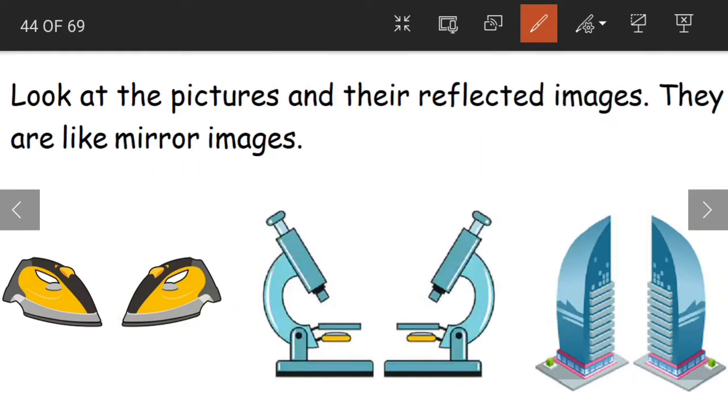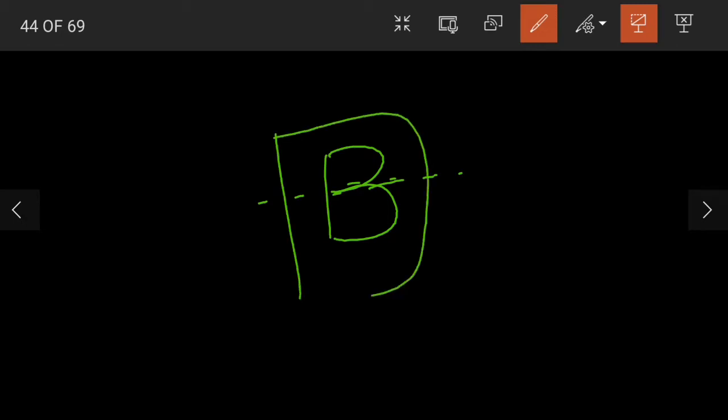Now you might get confused between the symmetry that we have learned and these reflected images. See children, say the letter B, the alphabet B. What is the line of symmetry here? Here, this dotted line in the middle becomes the line of symmetry. It is dividing the given alphabet into two mirror halves. The whole letter is already present and our line of symmetry is dividing it such that both parts are the mirror halves of the given alphabet.